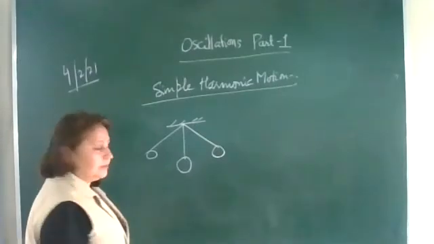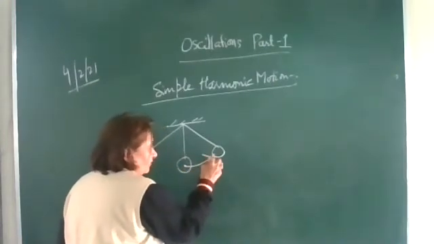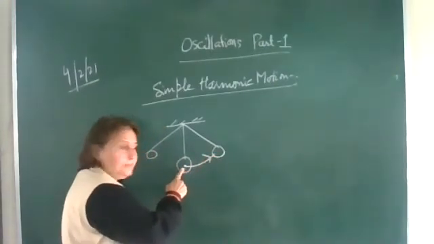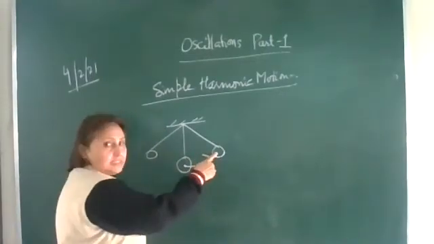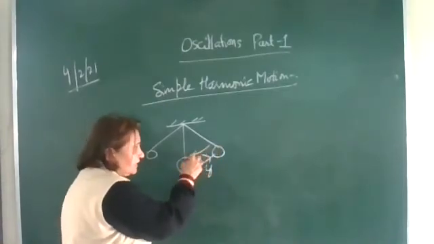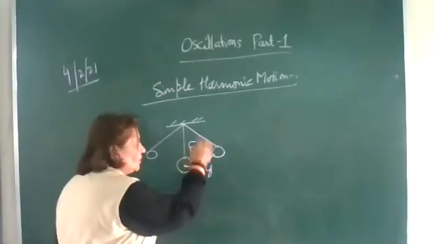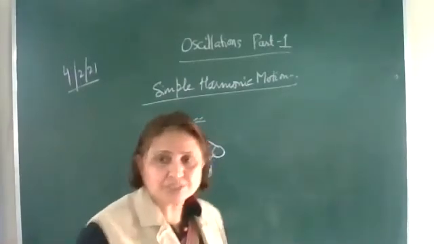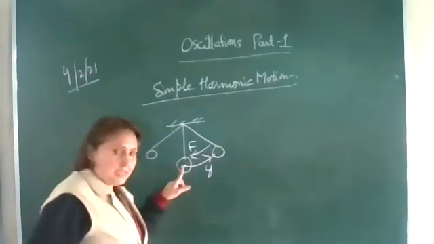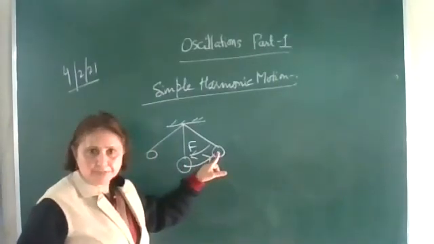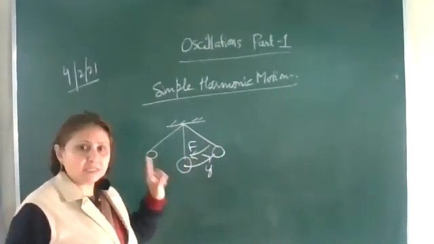Oscillating motions are periodic. Okay, now here, displacement is measured from the mean position. Away from the mean position is the displacement. When it is at this position, a force is acting on it, which is trying to bring it back to its mean position. Such a force we call the restoring force, which is trying to restore the body. So displacement is measured away from the mean position. The force which is trying to bring it back to its mean position is the restoring force.